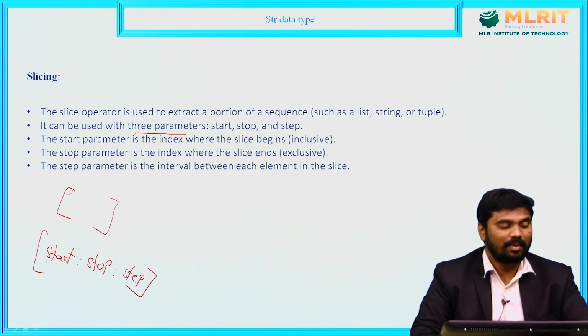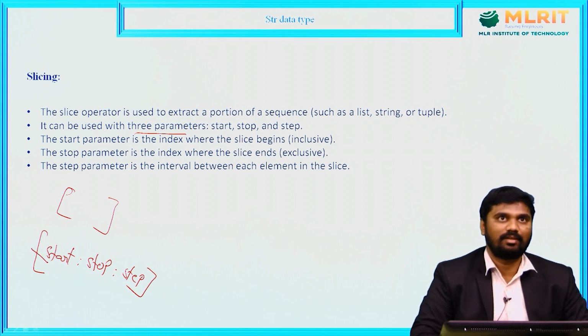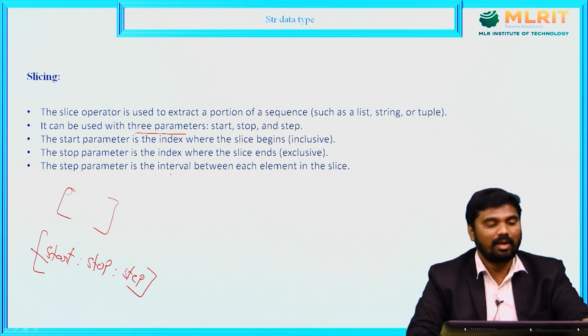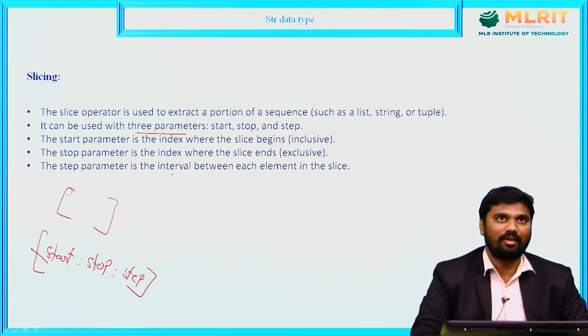The start parameter represents the index where the slice begins, and the stop parameter represents the index where the slice ends, which is excluded. That is important here.